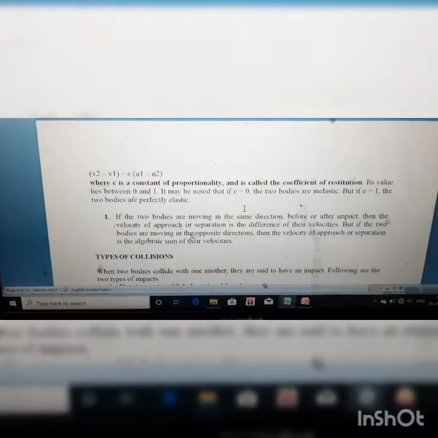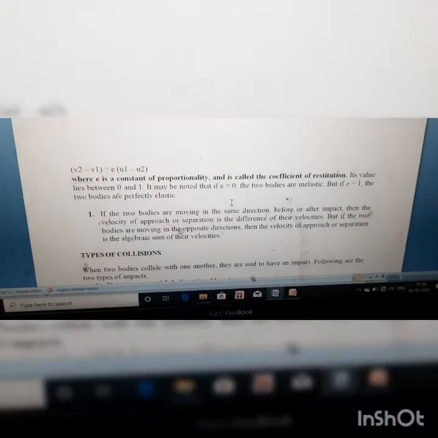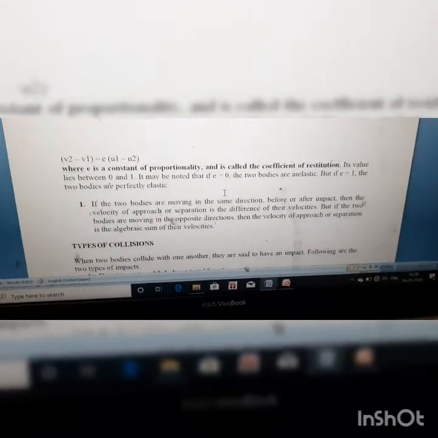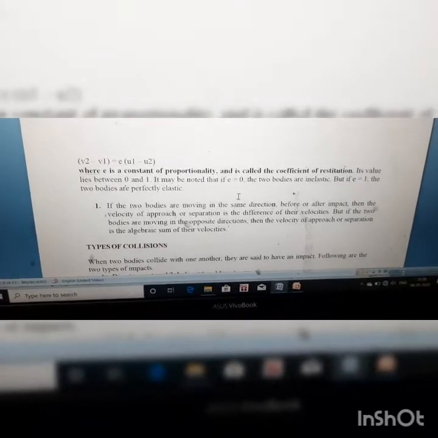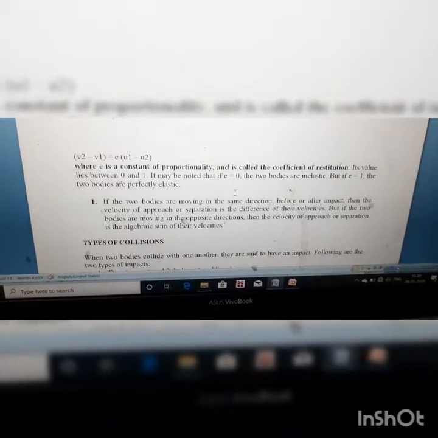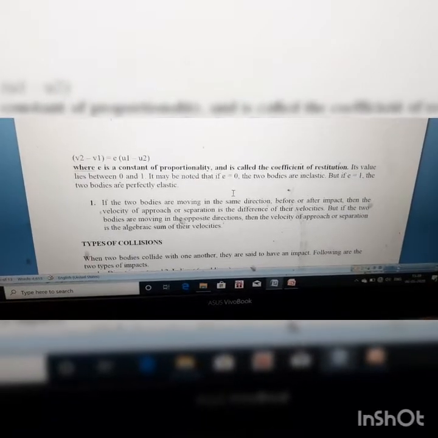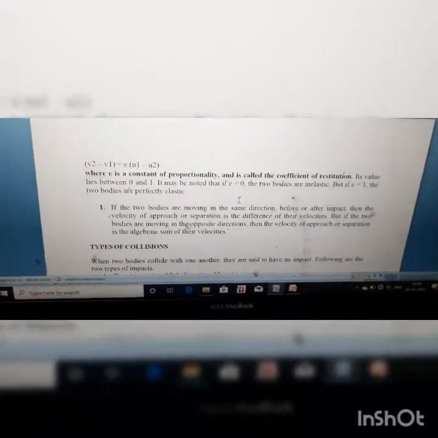That I have already told you. So what is its value? Its value varies from 0 to 1. When the two bodies are plastic or inelastic, in that case the value is 0, and when the body is perfectly elastic, at that time the coefficient of restitution value is 1.